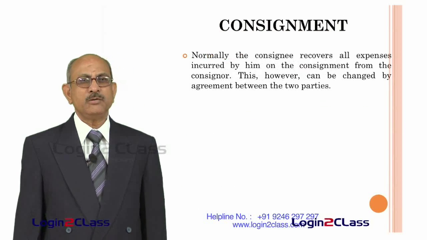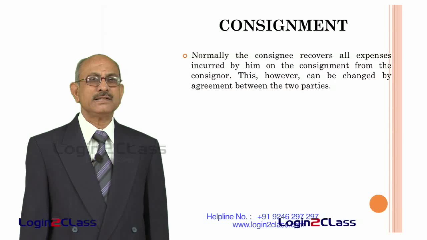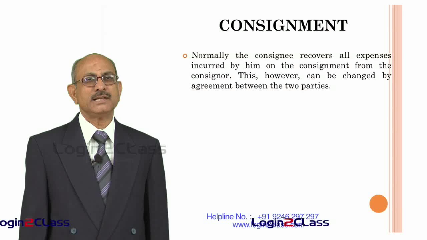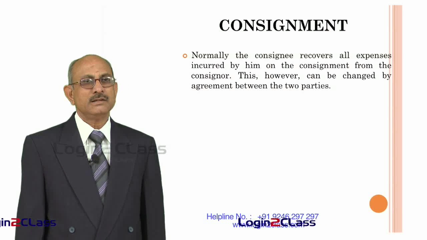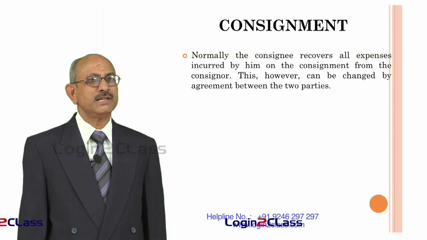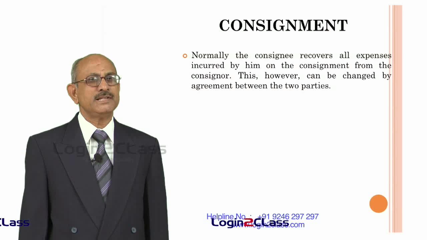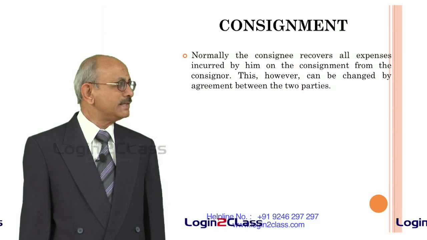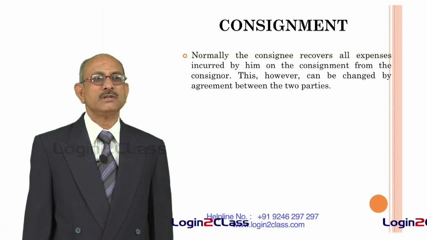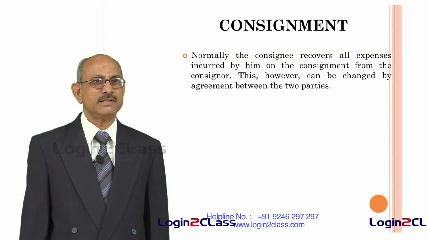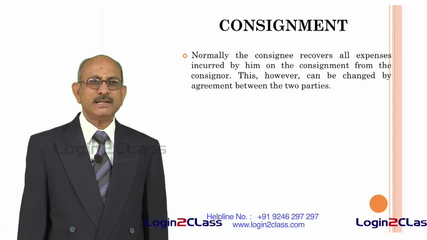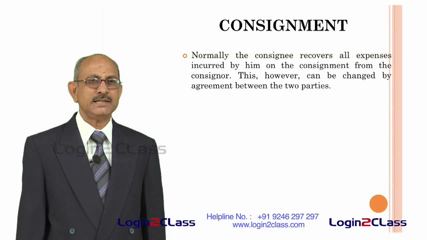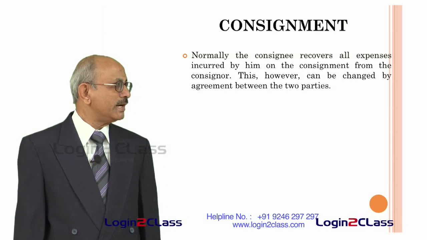Normally what happens is, in the case of a consignment, the consignee recovers from the consignor all the expenses incurred by him on the consignment. The consignee sells only on behalf of the consignor. Therefore, whatever expenses he is incurring are required to be reimbursed to him by the consignor. In addition to that, he has to get a certain amount as his remuneration for undertaking this work. It is called the commission. So the consignor has to pay all the expenses on account of sale of goods by the consignee, and also the commission to be paid to him.